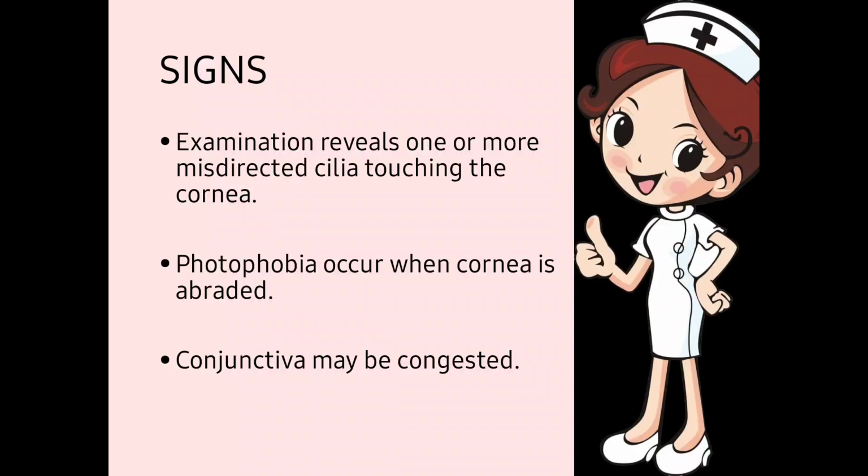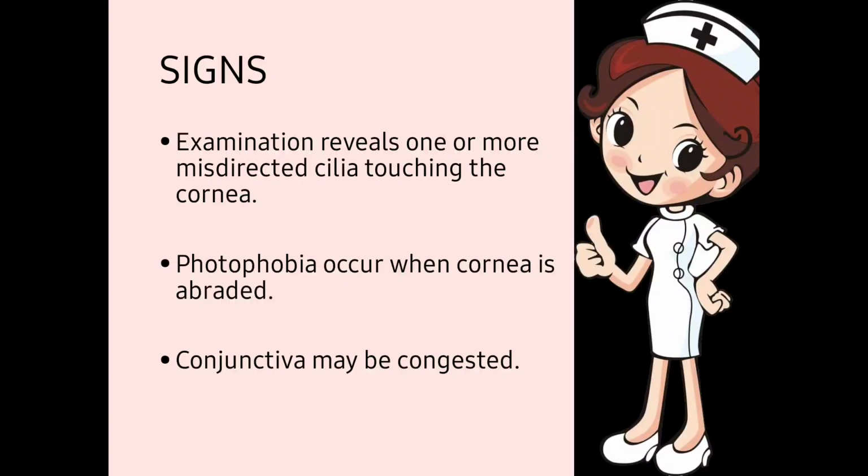Next one, what are the signs? When we are examining the patient, examination reveals one or more misdirected cilia touching the cornea. We will identify that many eyelashes are directed in the position where they are supposed to be, and some are misdirected.